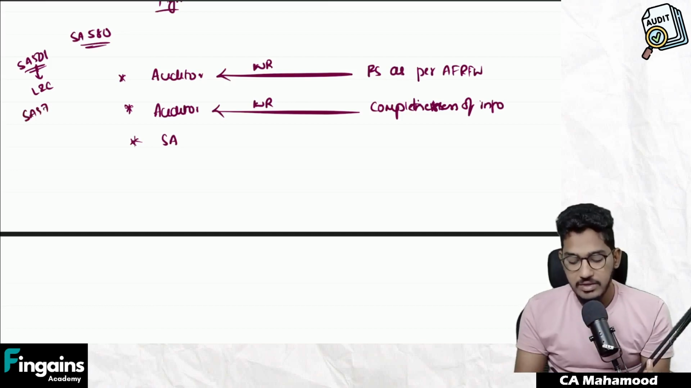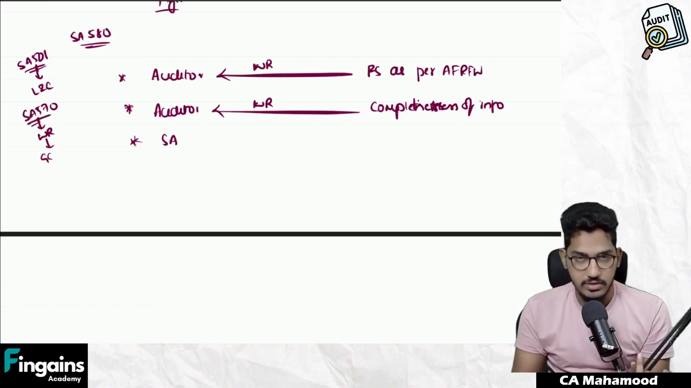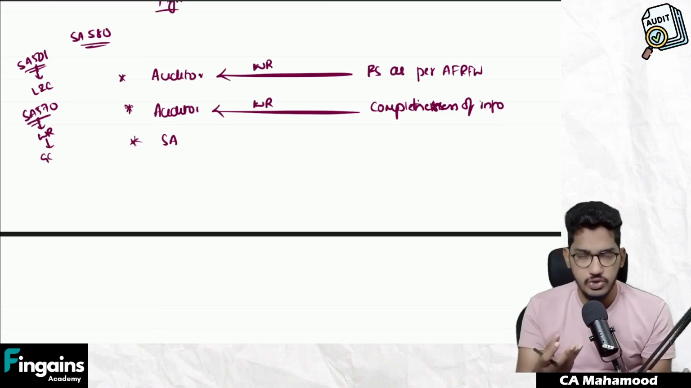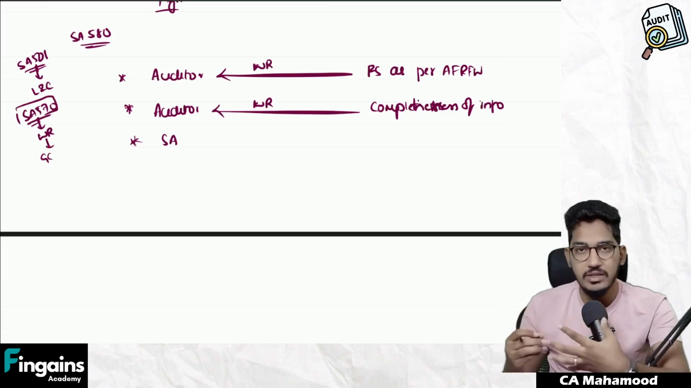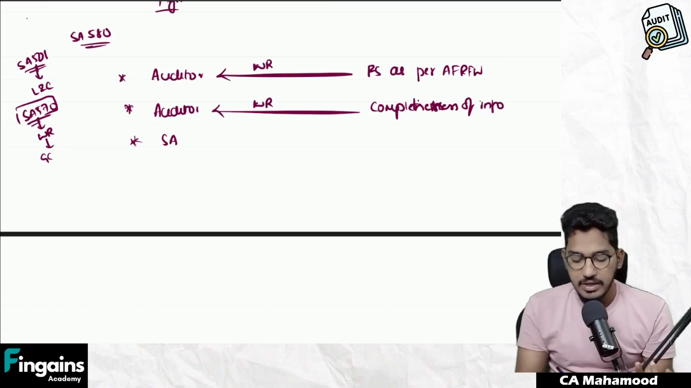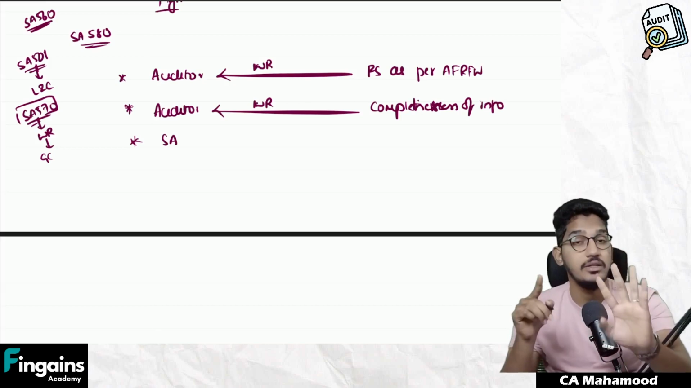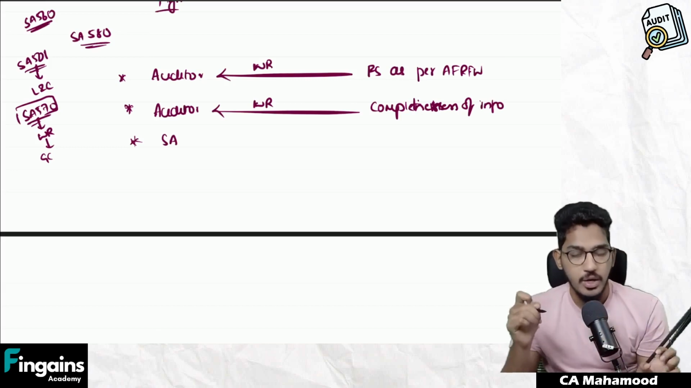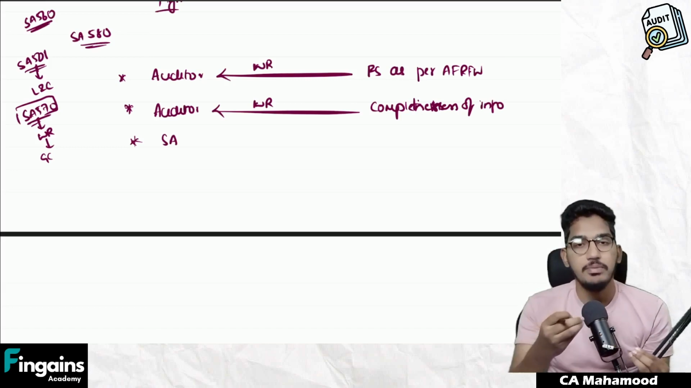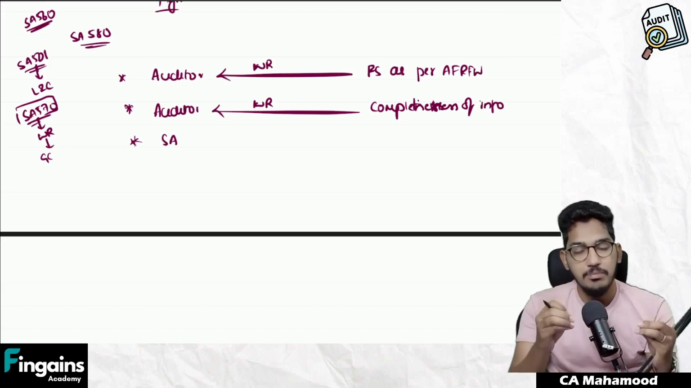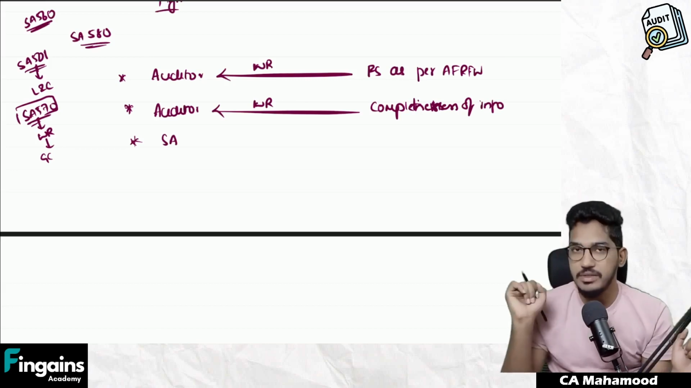Similarly, if you pay attention to SA 570, it says the auditor must obtain written representation regarding going concern, regarding management's plans for the future. Since SA 570 is asking you to get the written representation regarding going concern matters, you must get it. Similarly, if SA 560 is asking you to obtain written representation regarding subsequent events, you have to get it. So like this, if there is a requirement of any other standard on auditing to obtain written representation regarding certain matters, it is compulsory for the auditor to get that written representation.